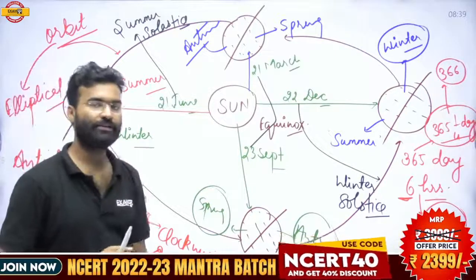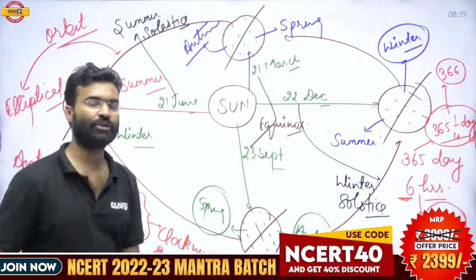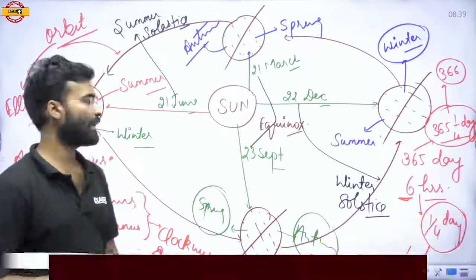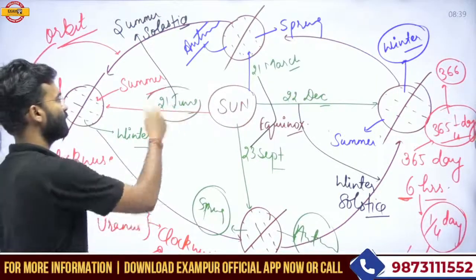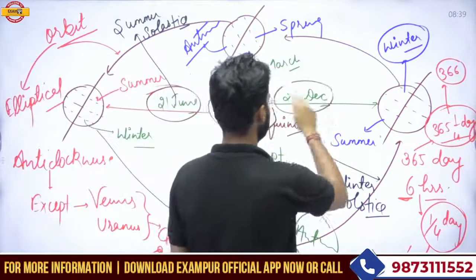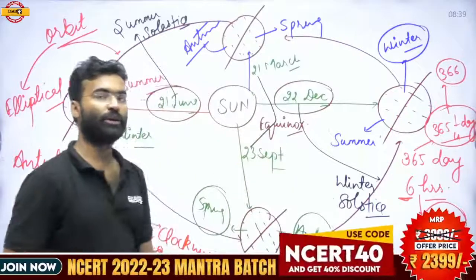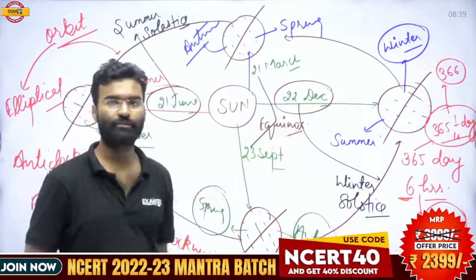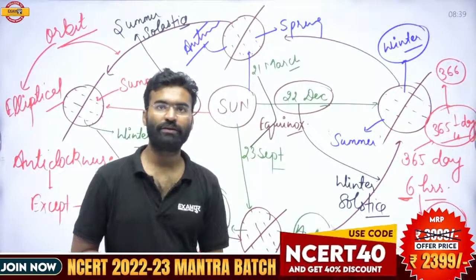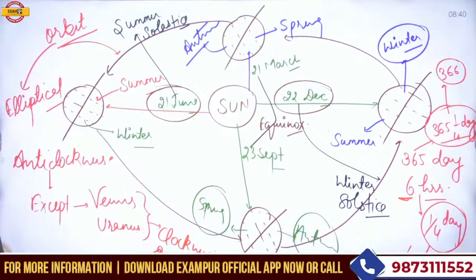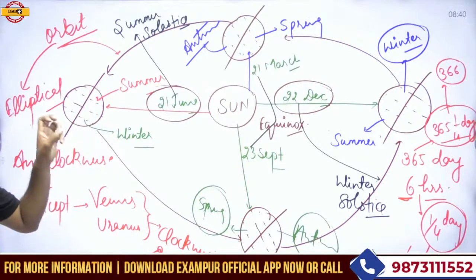What is the summer solstice? Summer solstice is the condition when the sun rays fall perpendicularly on the Tropic of Cancer, and it always happens on the 21st of June. And what is the winter solstice? Winter solstice is the condition when the sun rays fall perpendicularly on the Tropic of Capricorn, and it always happens on the 22nd of December. So these are the different things you should know about this. So 21st of June, 22nd of December, 21st of March and 23rd of September.